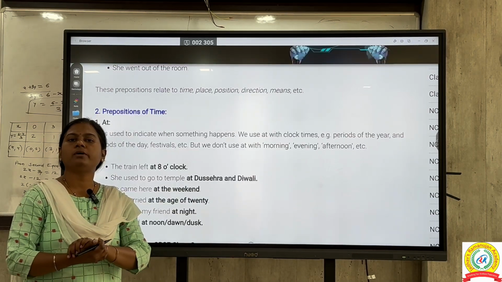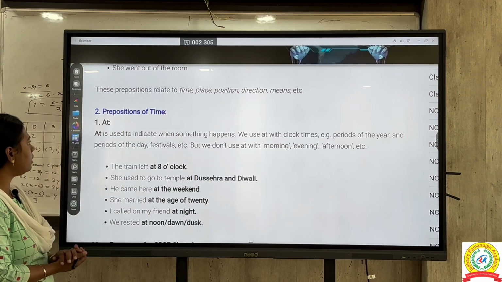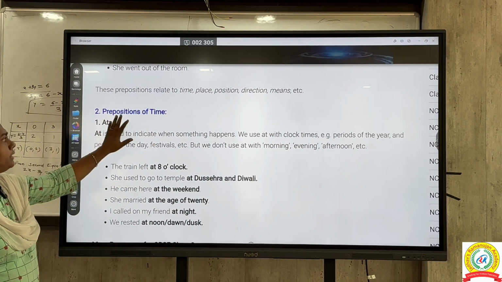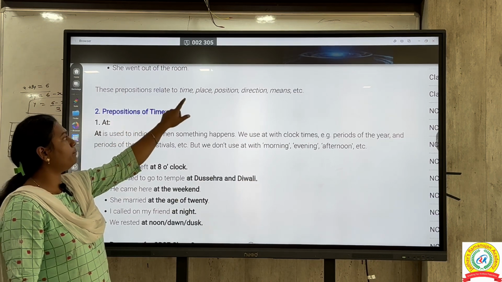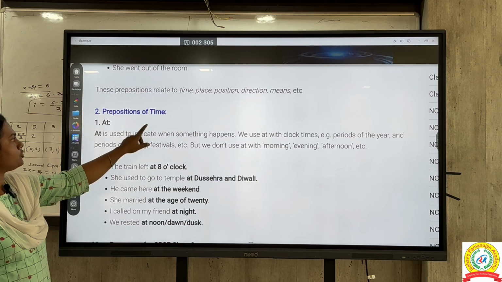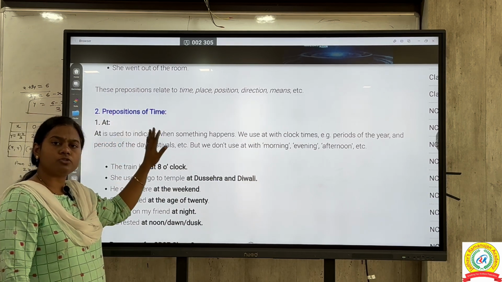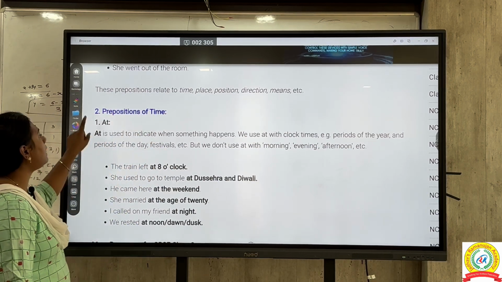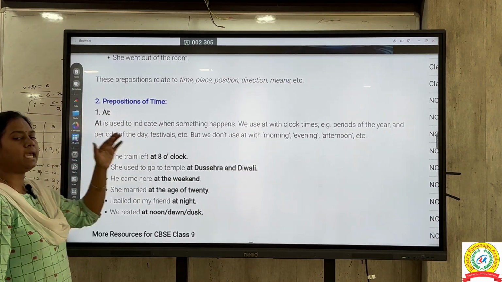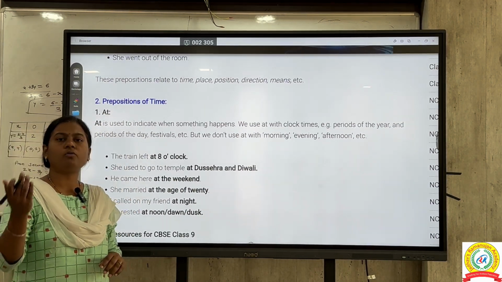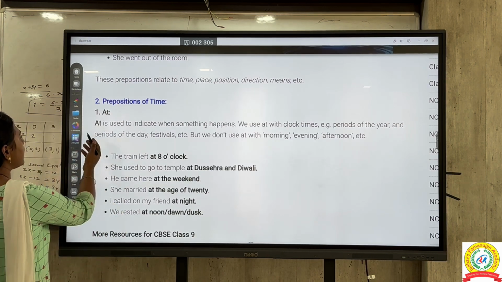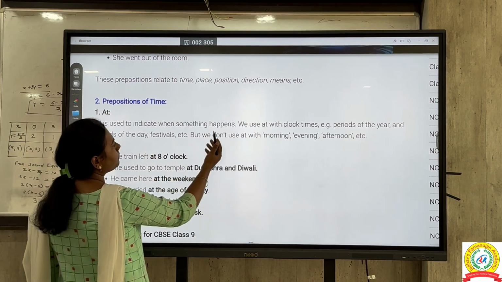Now we'll see the first type of preposition. We call it a preposition of time. There are many prepositions we are utilizing, relating to time, place, position, direction, means. Out of that we'll start with the preposition of time. For time, which preposition are we mostly utilizing? It's at. As we have seen in the above example, he came at 5 p.m. So for the time, what preposition are we using? We are using at. It is used to indicate when something happens.